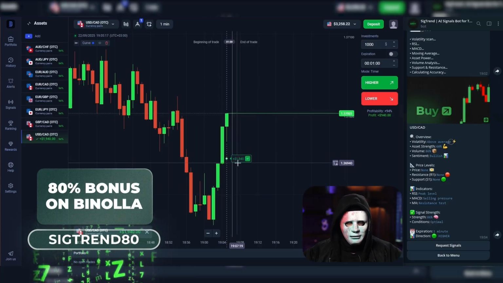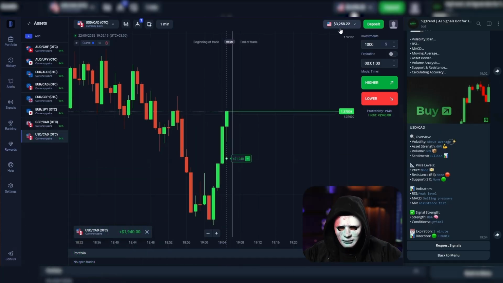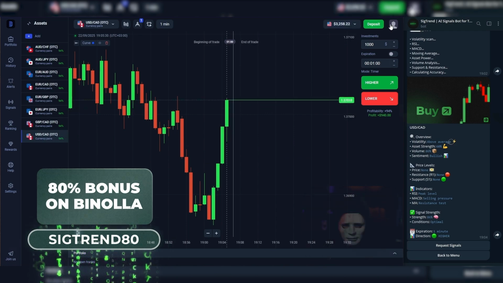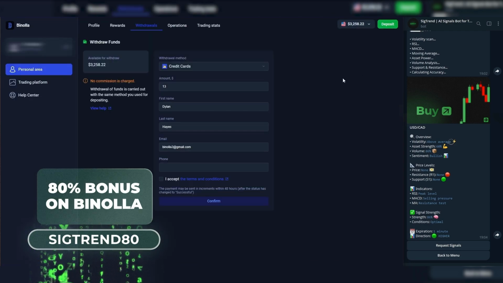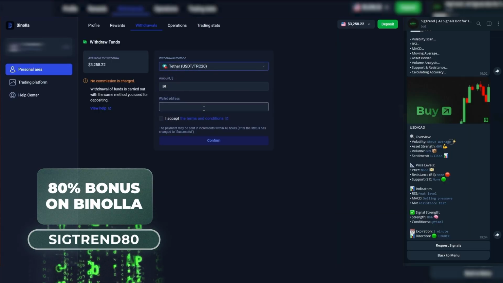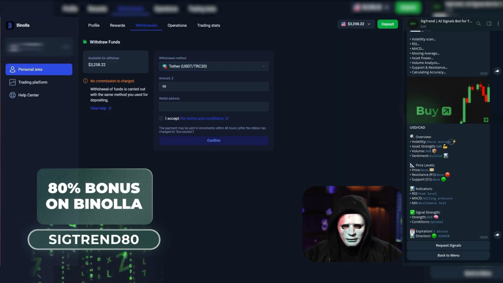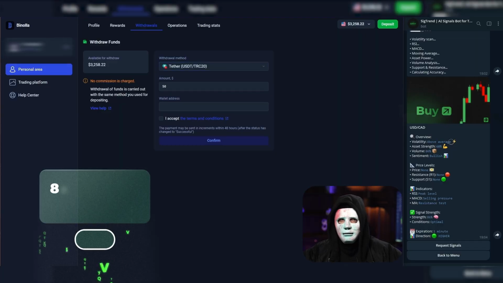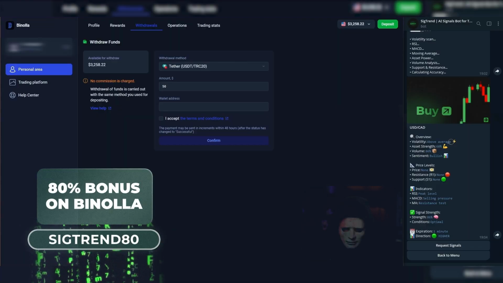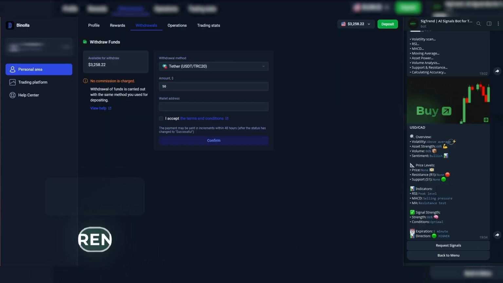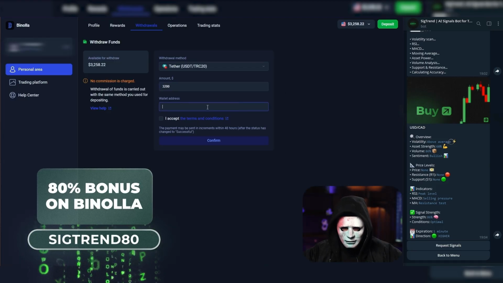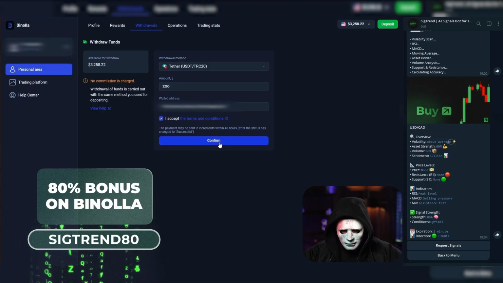The balance is $3,258. And now I'm going to make a withdrawal, because we're not just going to leave that sitting there. Let's go straight to withdrawals, and here let's choose USDT TRC20. I have a crypto wallet, so I'm going to withdraw everything I managed to earn right before your eyes, $3,258 from a $50 deposit, directly to it. And that's pretty serious. That's a lot. I'll keep $3,200 and leave $58 to trade next time.